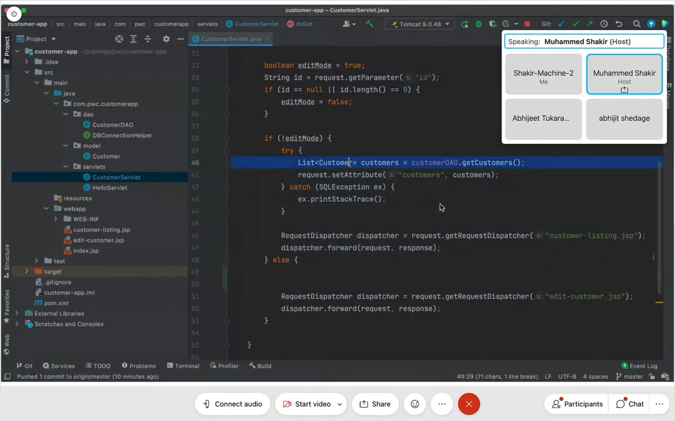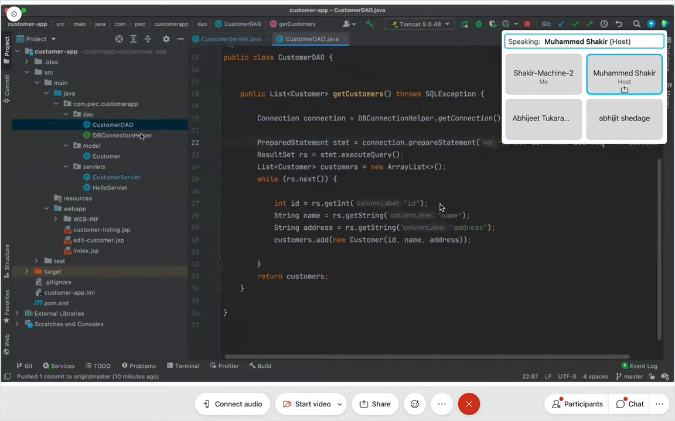Will it be a list of customers? No, it will be one single customer. Will there be all the customers? No, the customer DAO will have some function which will give me just one single customer. I hope this is very clear to all of us, right? So how do I do that now? Like the way we have getCustomers as one of the methods in the customer DAO class, I will go to customer DAO and I will have another method.